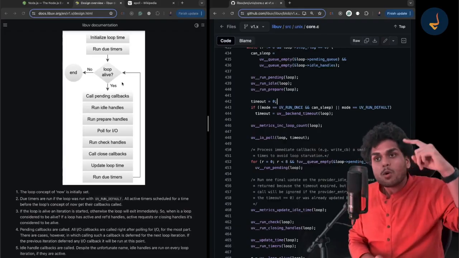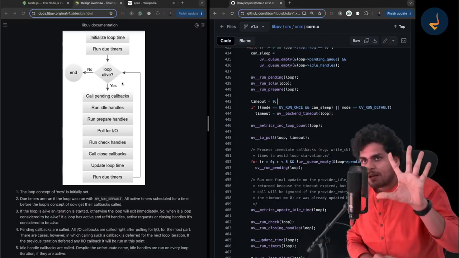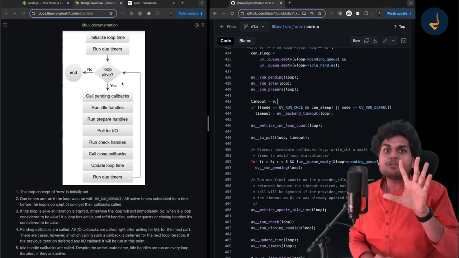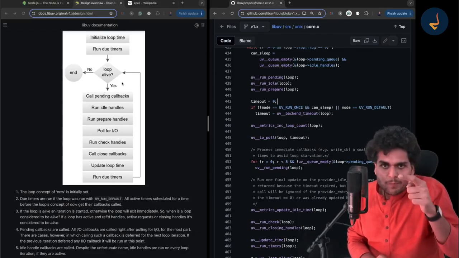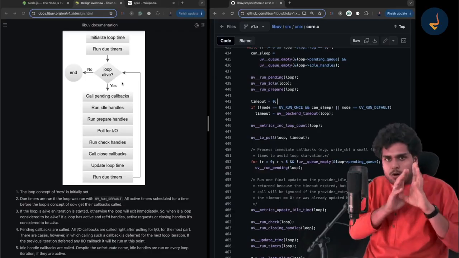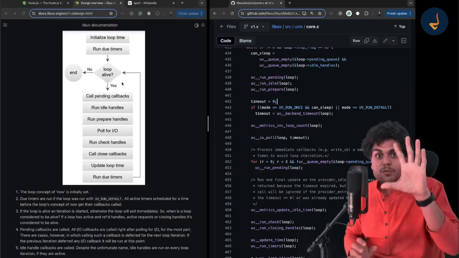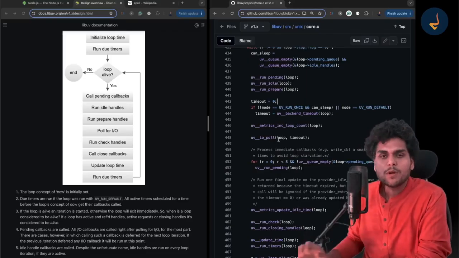So libuv knows that after 5 seconds the timer will expire. So libuv calculates that, okay, if there is nothing available in all my callback queues, I have at least 5 seconds when I can wait in the IO poll queue.